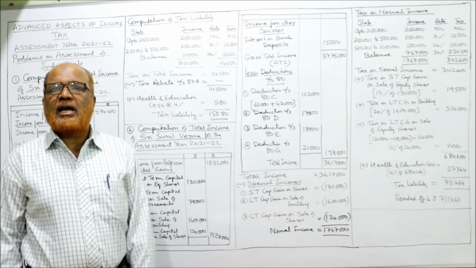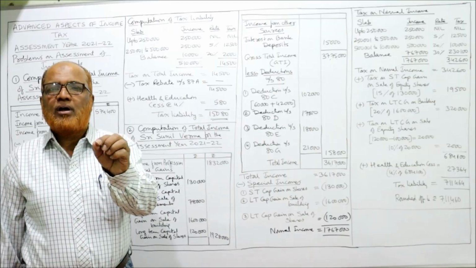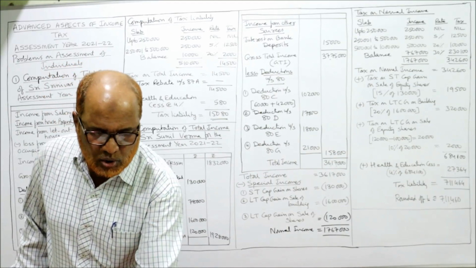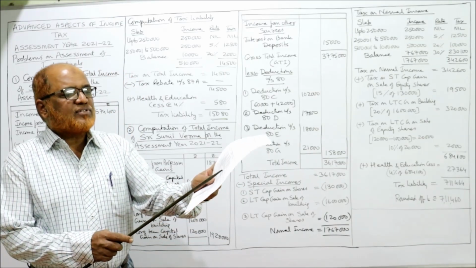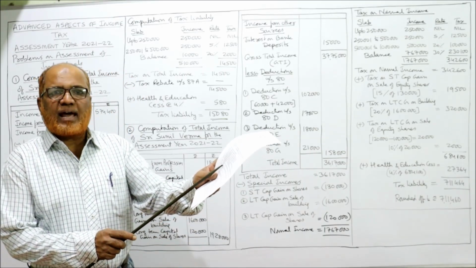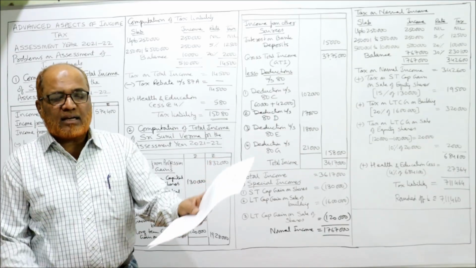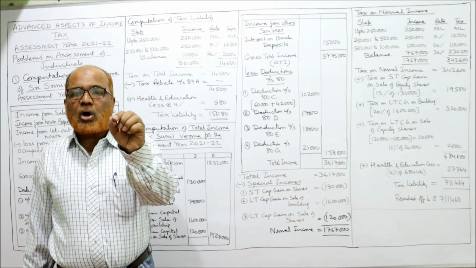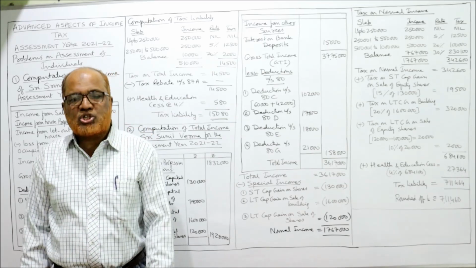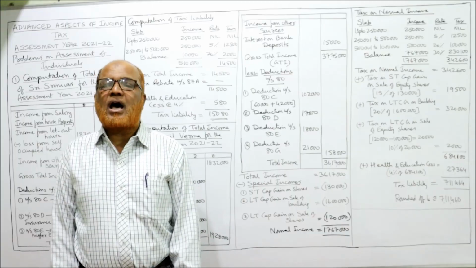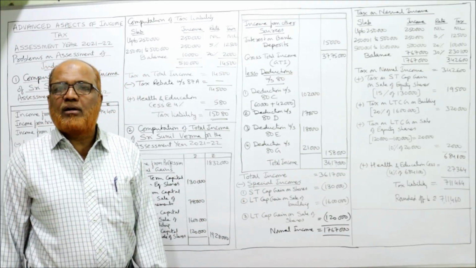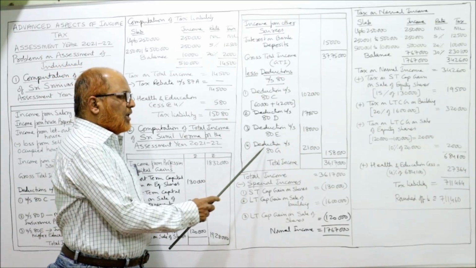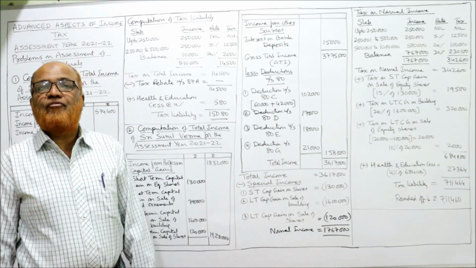Then deduction under section 80E. This is for interest on loan taken for higher education. Here it is given: repayment of son's higher education loan, rupees 1,20,000 including interest 18,000. So 18,000 rupees is the interest on loan taken for higher education. So 18,000 will be allowed as deduction under section 80E.